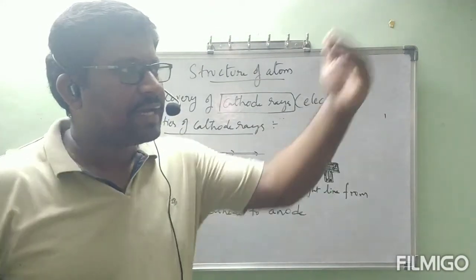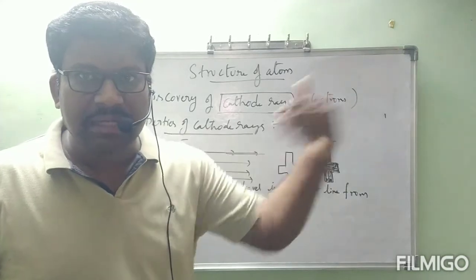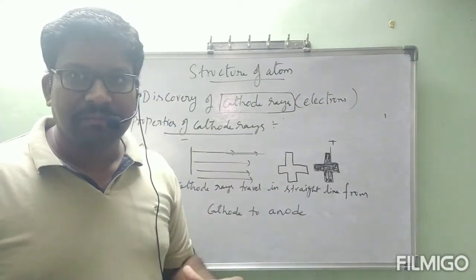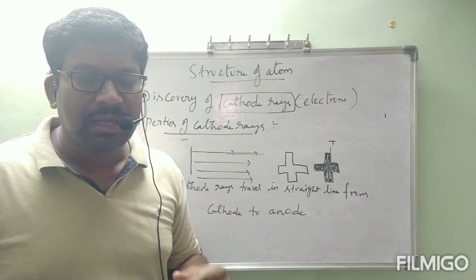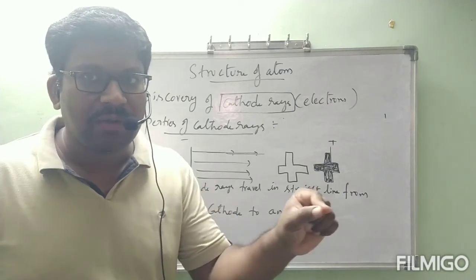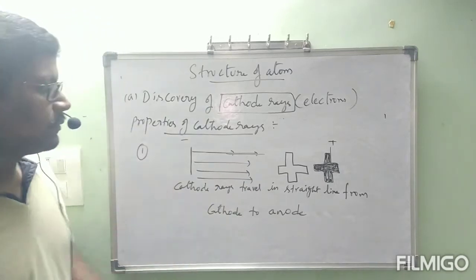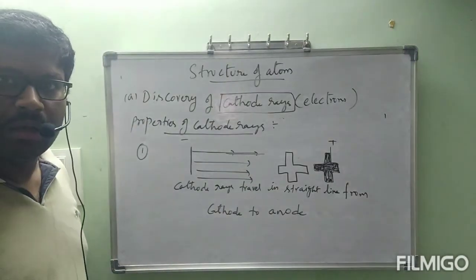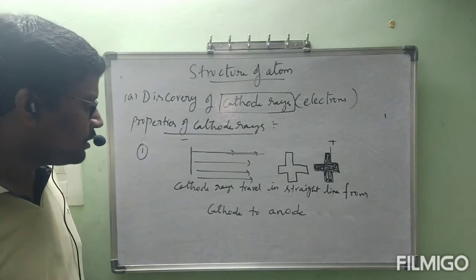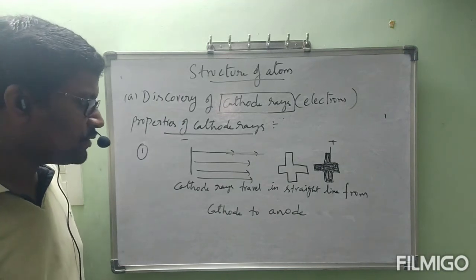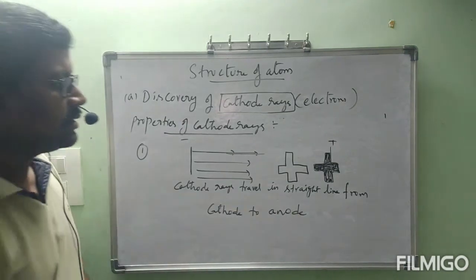Because of that, the shadow size and metal frame size are the same. By using this experiment, we can tell that cathode rays move from cathode to anode in a straight line. This is the first property. Cathode rays travel in a straight line from cathode to anode. This is the important thing, straight line.